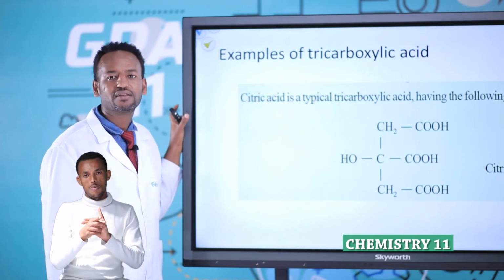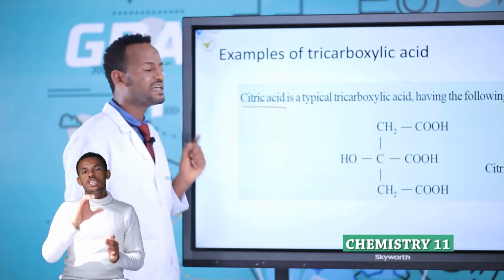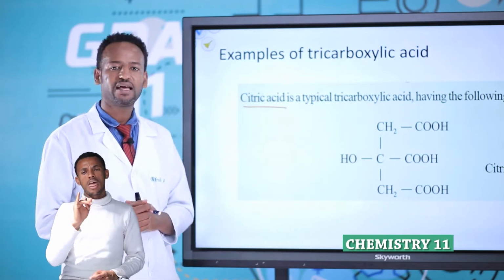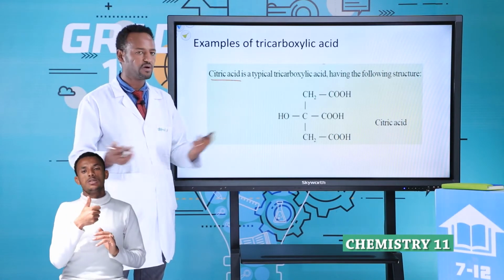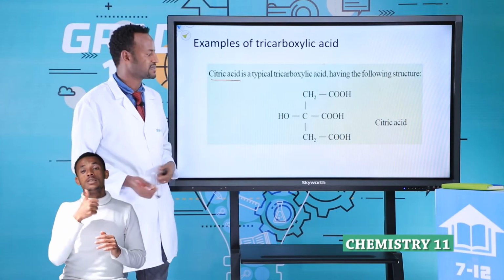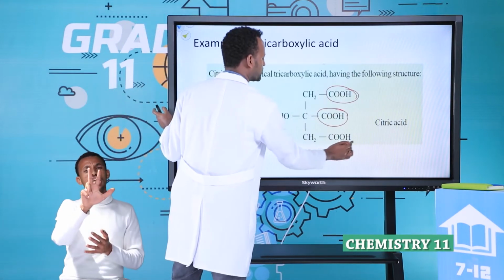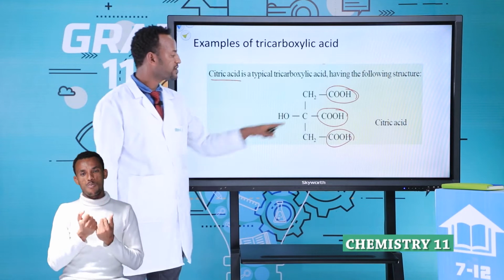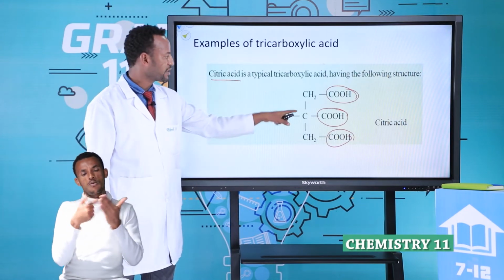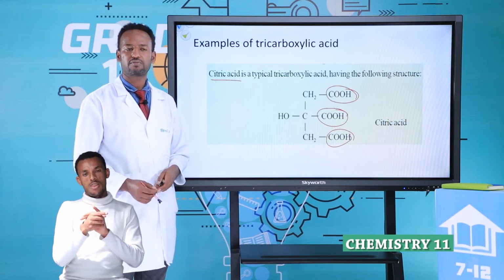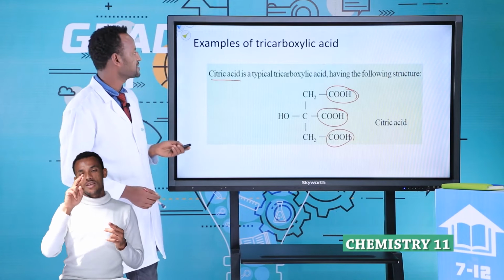Examples of tricarboxylic acid. Citric acid. Citric acid is a typical example of tricarboxylic acid. Therefore, this is citric acid. You know citric acid. Therefore, this citric acid contains 3 COOH groups, 3 COOH groups in one structure. Therefore, this is a good example of a tricarboxylic acid. Citric acid is a good example of a tricarboxylic acid.